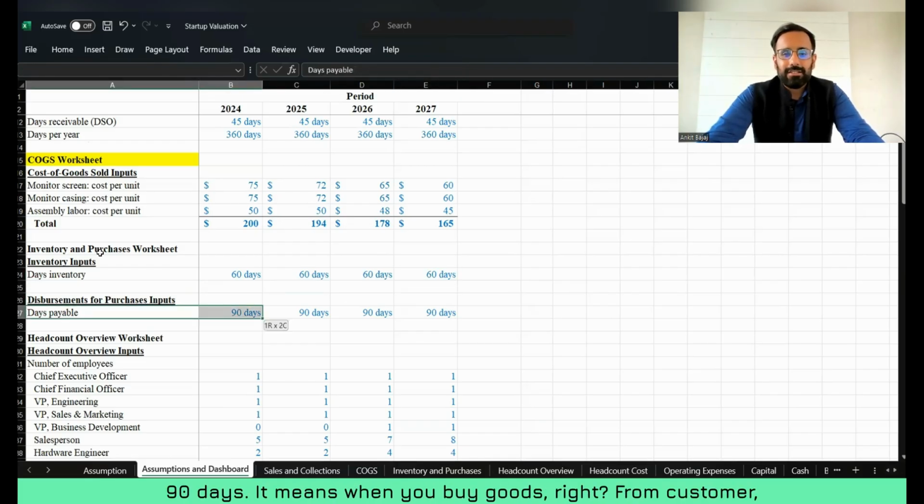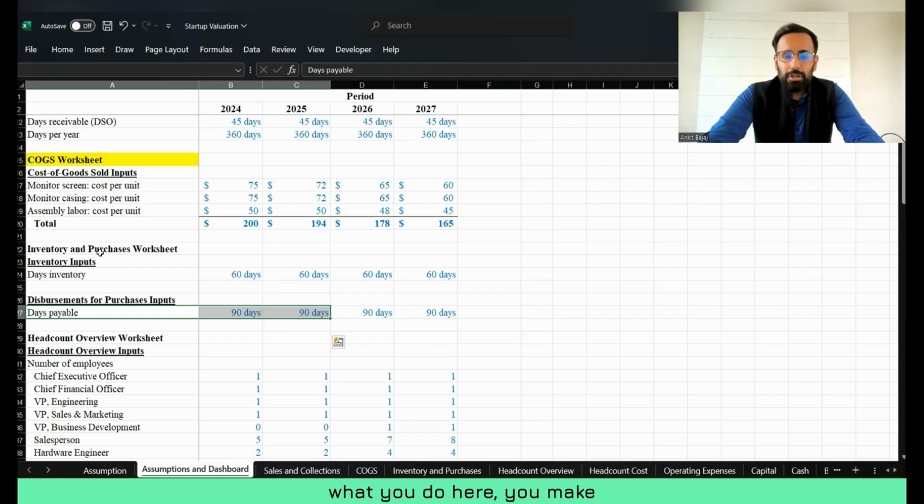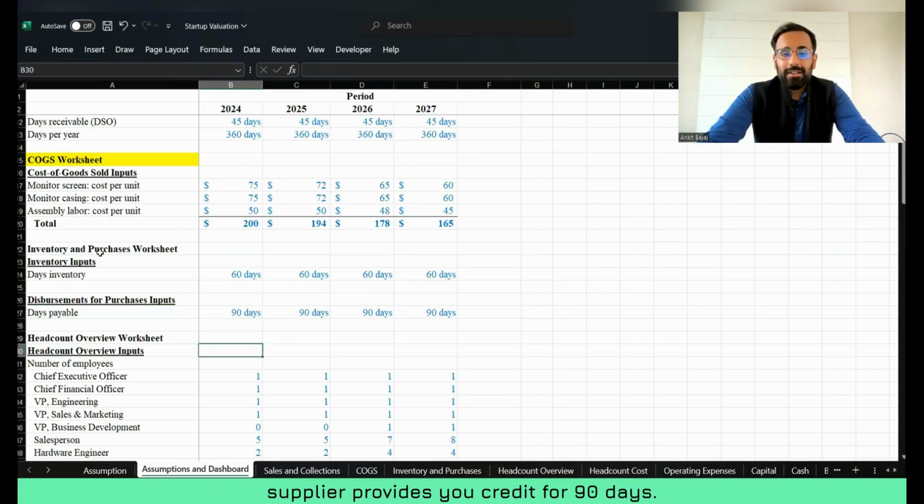Days payable is given as 90 days. It means when you buy goods from a supplier, you make the payment after 90 days. It means your supplier provides you credit for 90 days.